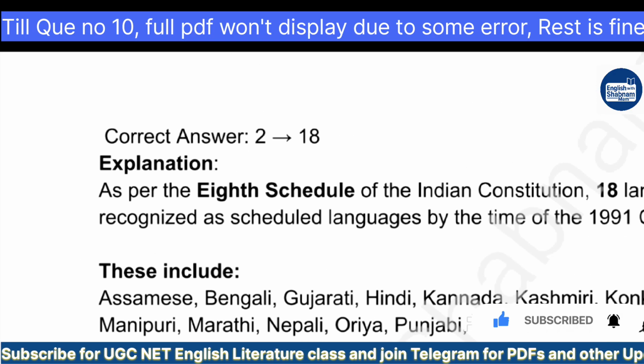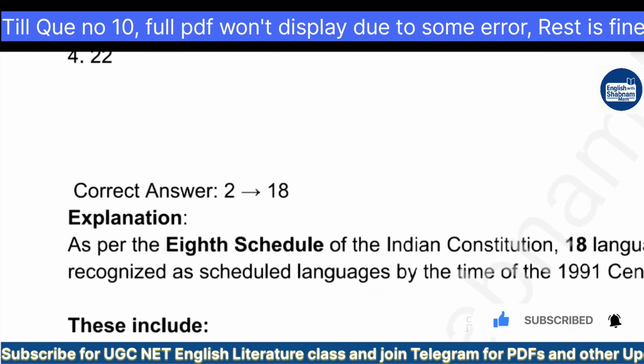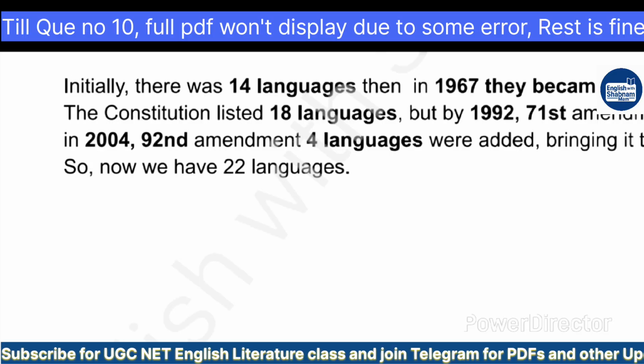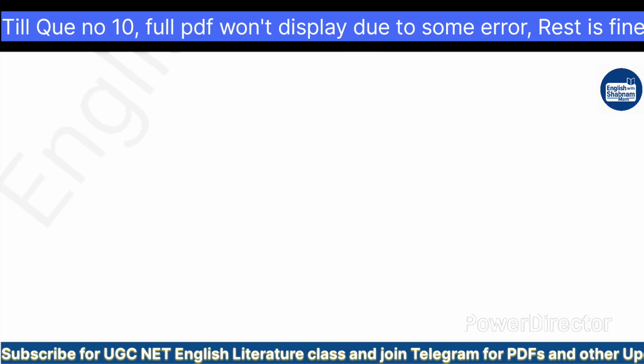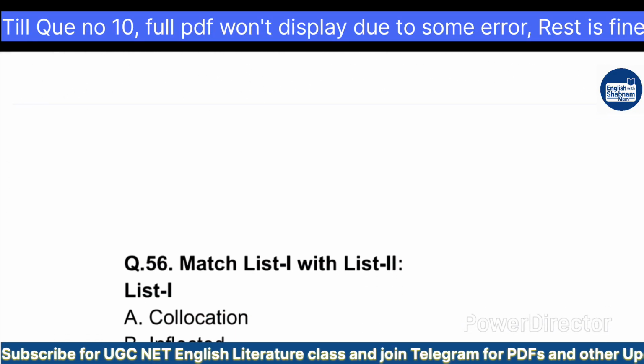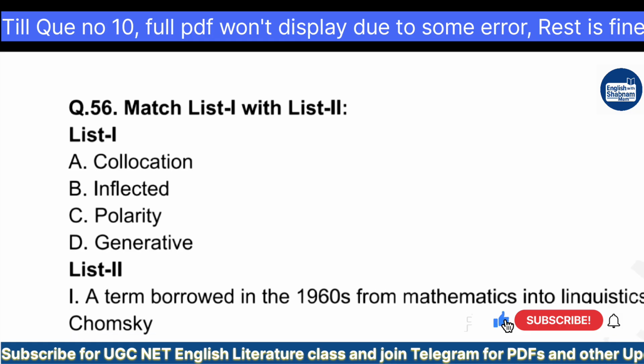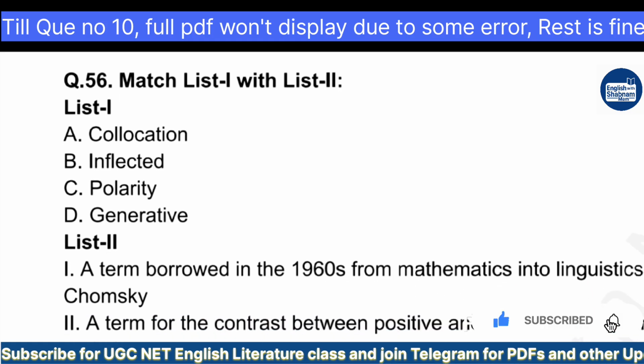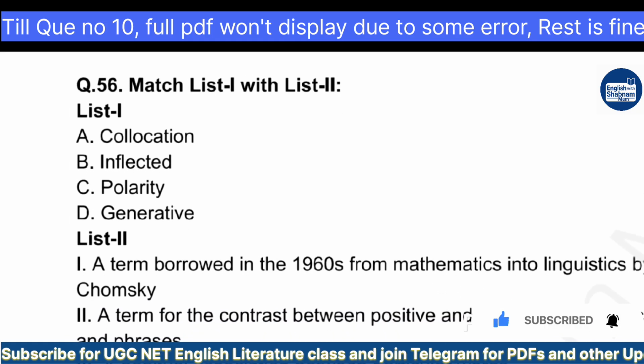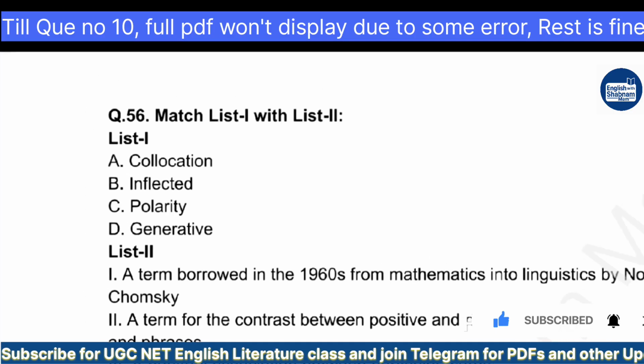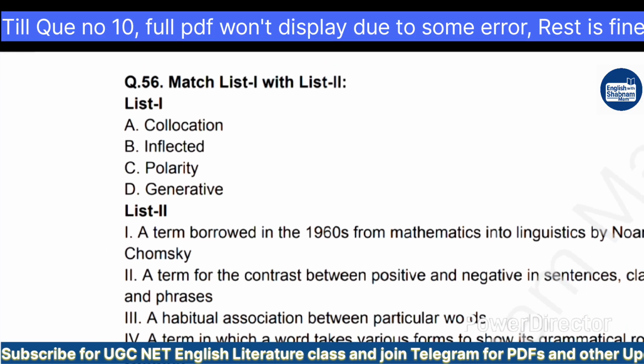I hope it is clear. Option 4, 22. Now let's move on to the next question. If you want the PDF, I will share it on Telegram. Okay. See, these questions, how would I arrange to show you the options? Is it visible? Yeah, it is.